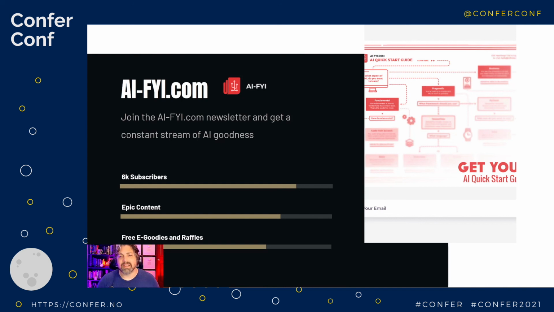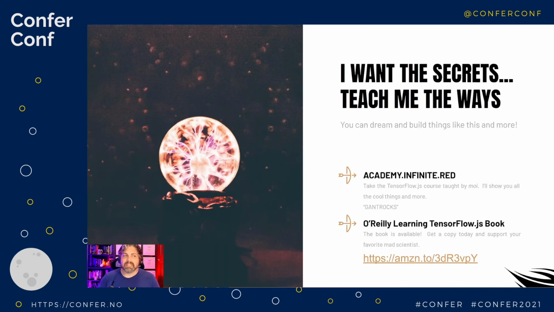So ai-fyi.com. And now let's say, all right, I like that, but I want to learn the ways. Gant, teach me the secrets. Teach me how to do cool things like that. I want to come up with an idea and then I want to build it, Gant. I want to do it and I want to bring it to my company. I want to build it here and there. I've got two amazing ways for you to do that right now.